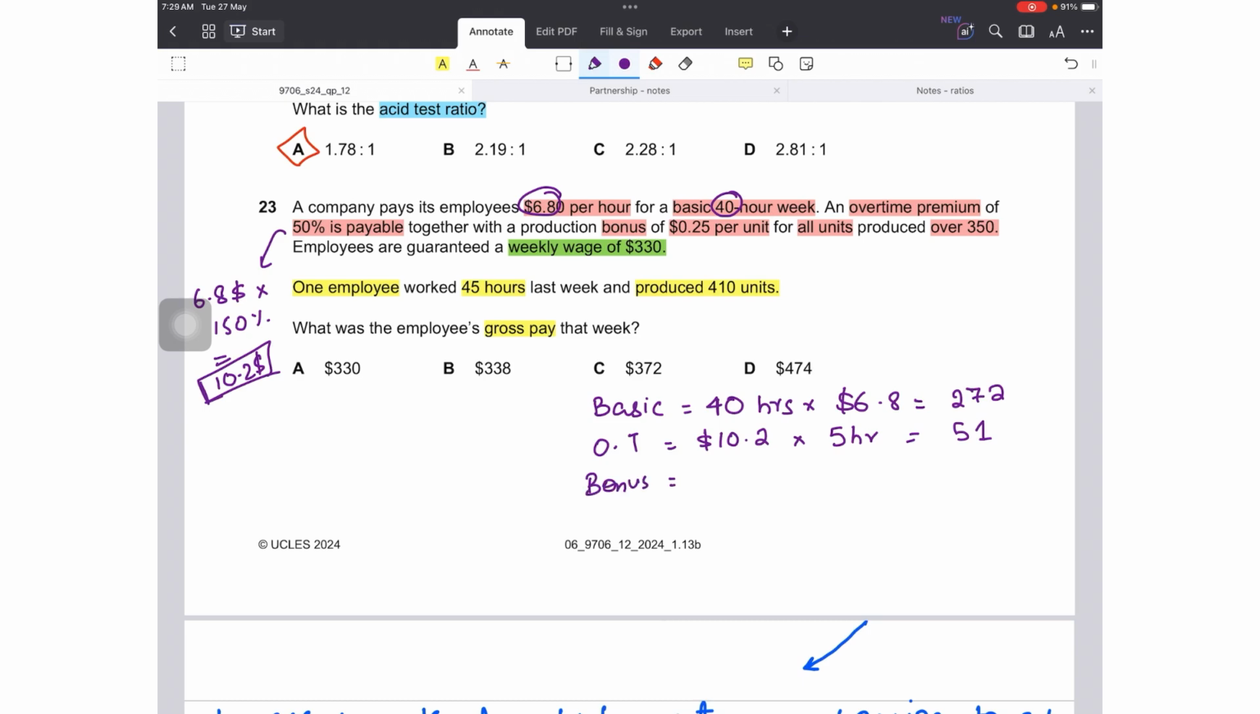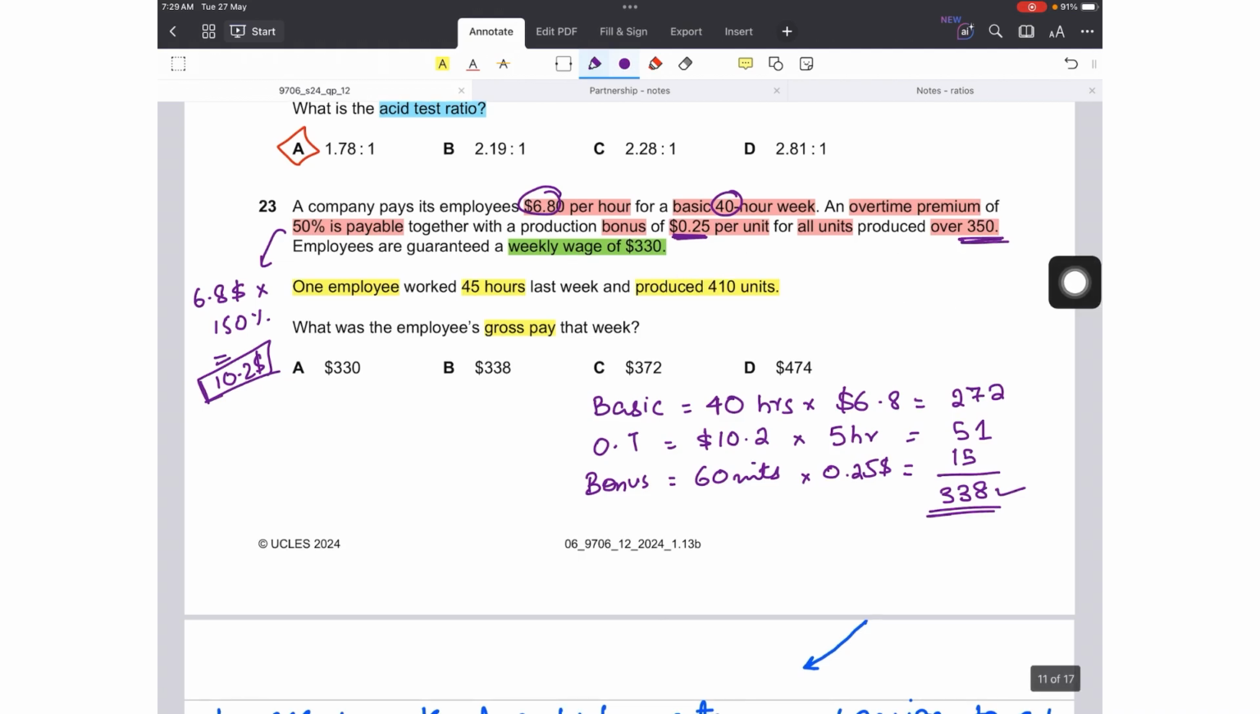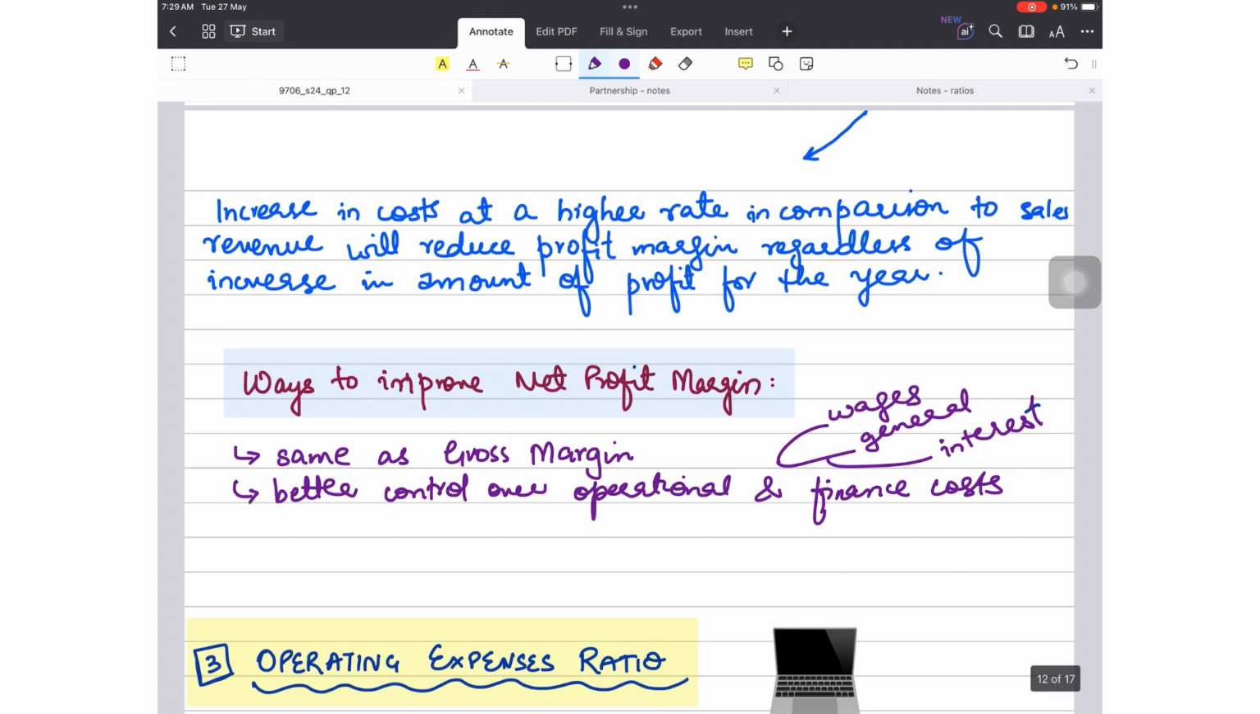And lastly, he was also paid a bonus on units produced above 350. He produced 410 minus 350, so 60 units were produced extra, and that was paid at a rate of $0.25 per unit. So 60 into $0.25 would be $15. Let's total this. This would be $338, which is above the guaranteed weekly wage. So he will be paid $338, option B.